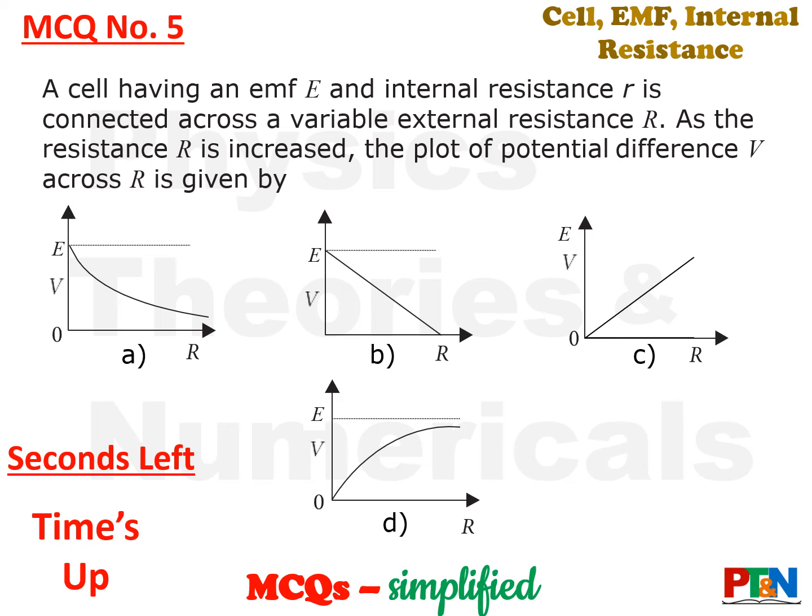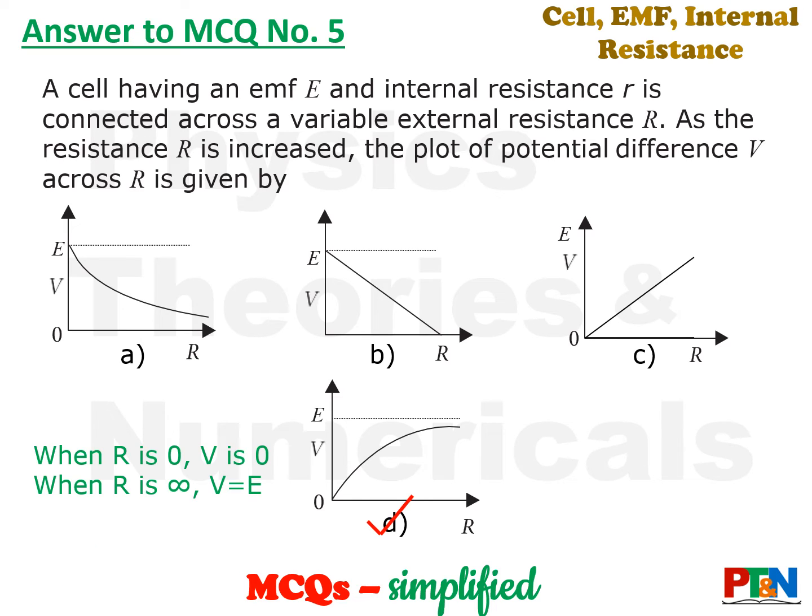Time's up. Let's see the answer. The answer is option D. Please remember the relation. When the external resistance R is 0, that means terminal voltage also will be 0. That means a case of short circuit. When you have shorted the 2 terminals of the cell, that means entire voltage drop is inside the cell. So external voltage will be 0.